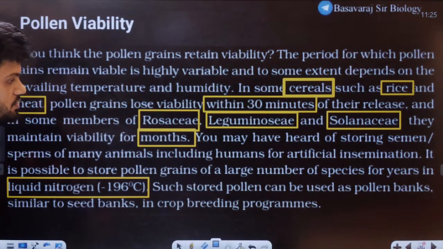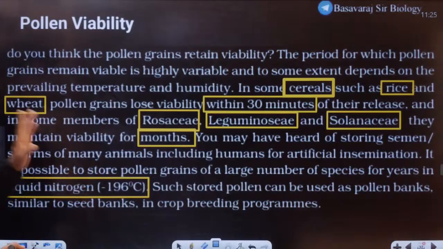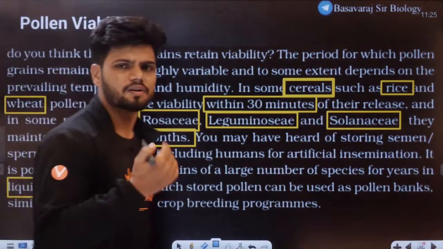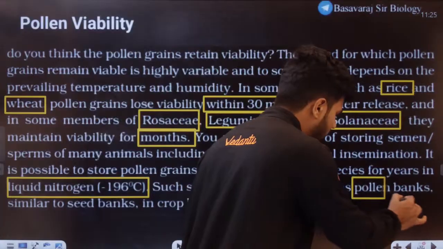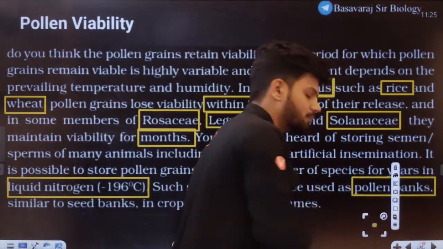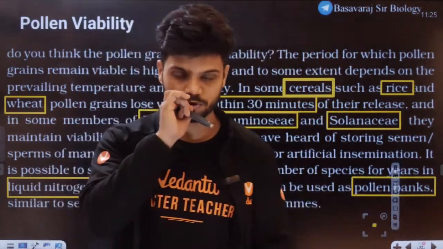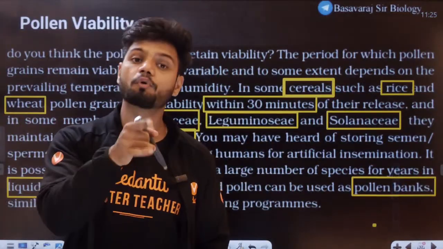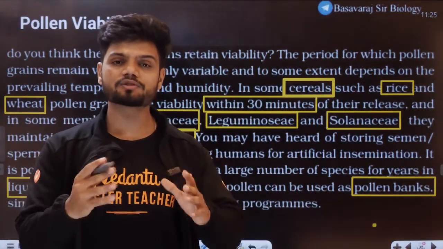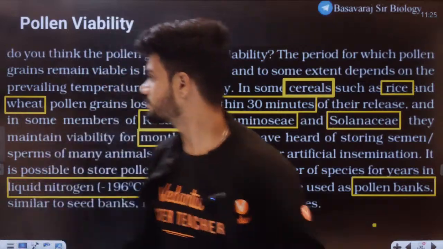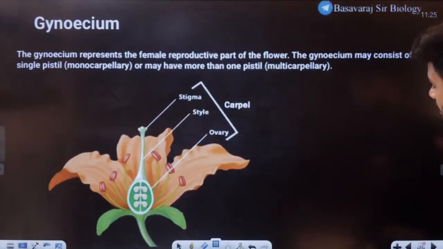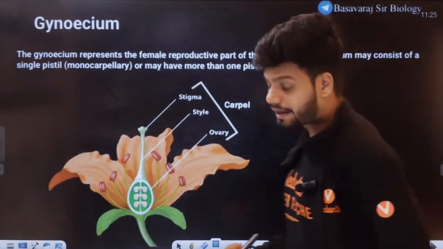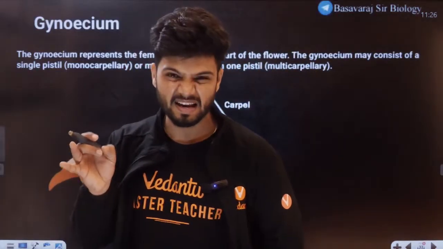Species can be stored for years in liquid nitrogen. So there is something called a pollen bank. We study this concept of pollen bank in your ex situ conservation also. We have seed bank, pollen bank. For hundreds of years pollen grains can be viable. And students, with that your entire stamen in detail is done now.